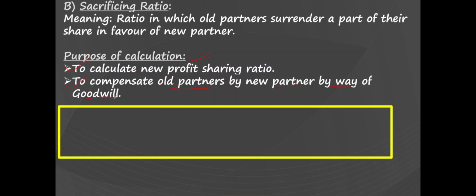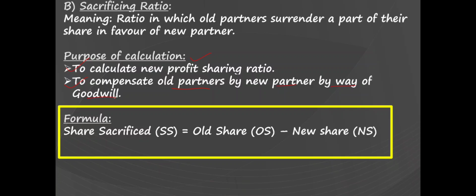What is the formula to calculate the sacrificing ratio? Share sacrificed is equal to old share minus the new share. That is, the old partner's old share minus the old partner's new share, which will be the share sacrificed.